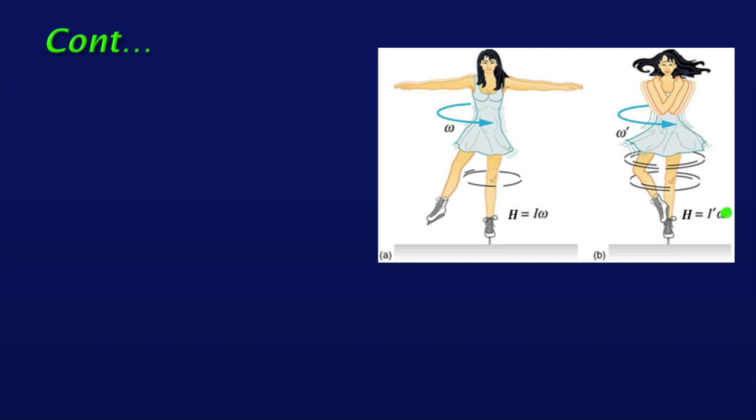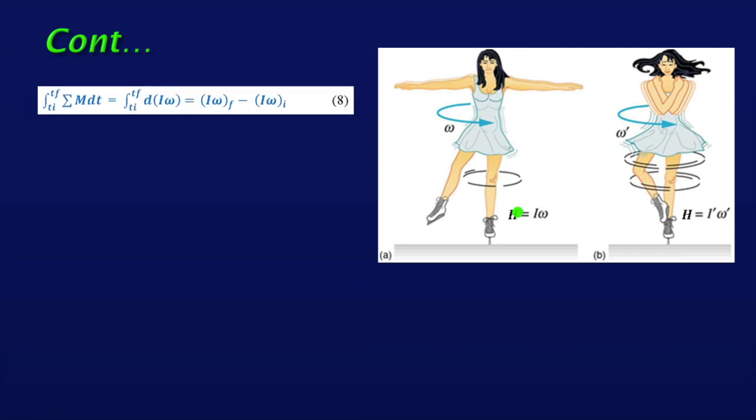But as per the previous discussion, the angular momentum will not change. Why not? Because a change of angular momentum is caused by the application of torque. But she is applying no external torque; she is not giving any effort, so no torque.